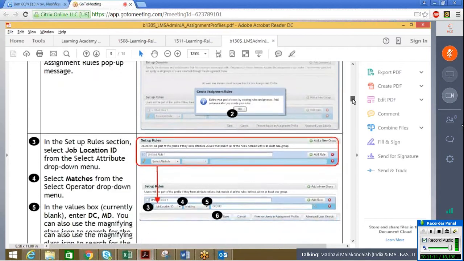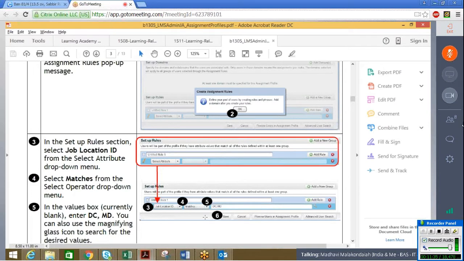Now on this screen, you can choose from the drop-down of these attributes. You can choose whatever attributes are available, whether it is a job location or a domain or user, employment status, employment type, everything. You can select all the attributes that are here or even custom attributes.